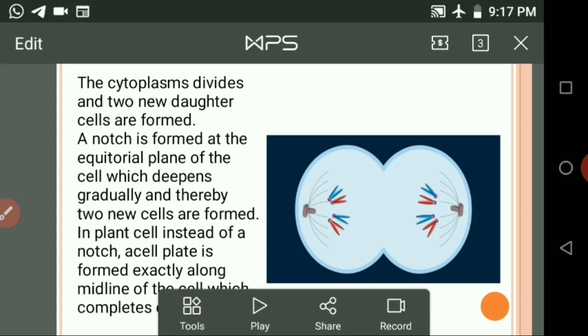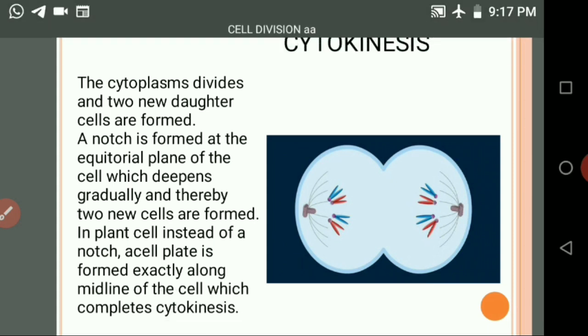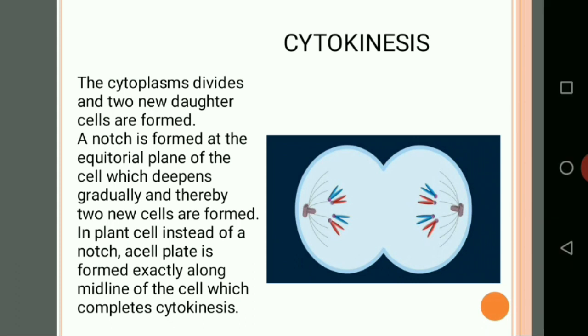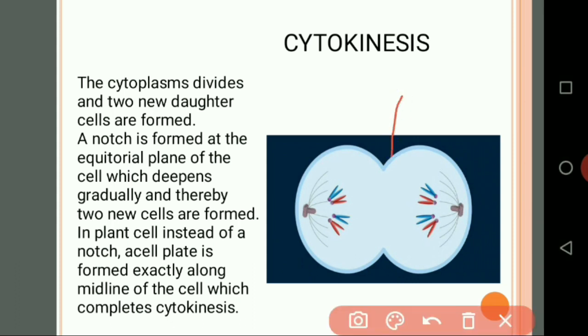Which we call cytokinesis. In cytokinesis, the cytoplasm divides and two new daughter cells are formed. A notch is formed at the equatorial plane of the cell. So what we had seen here, this is a notch from both the ends. Such a notch is formed at the equatorial plane of the cell, and it deepens gradually. It becomes more and more deep, and thereby two new cells are formed.